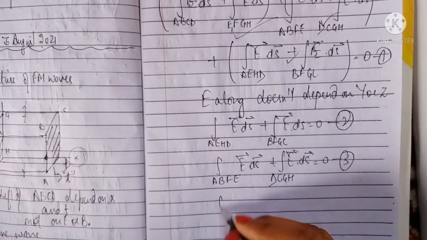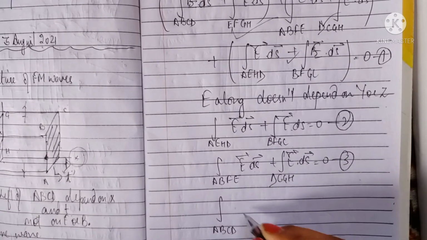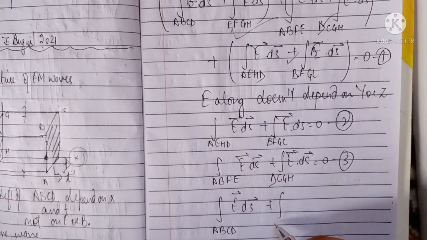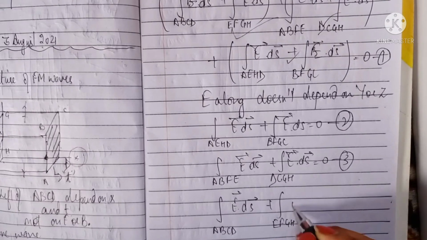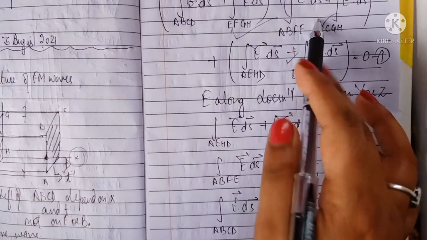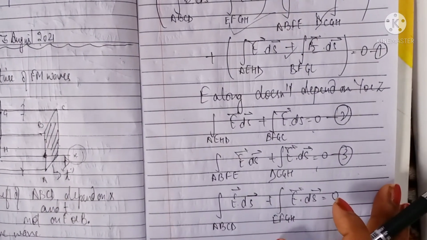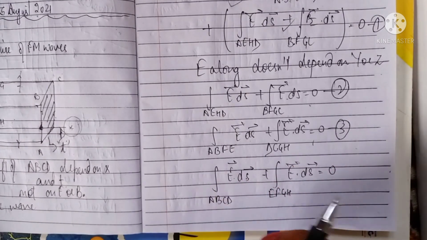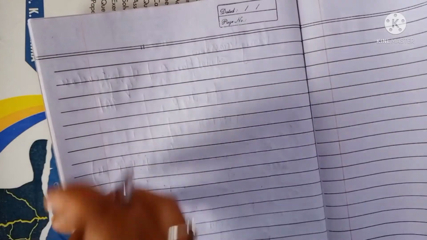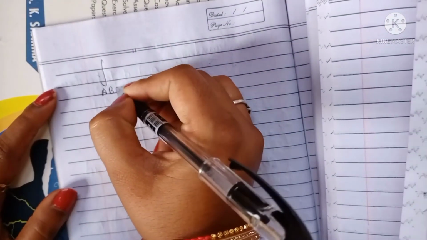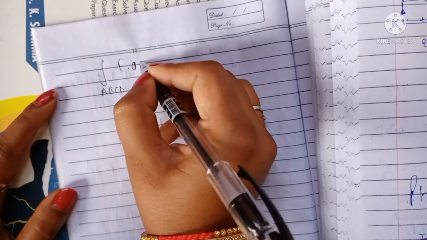So here you will remain with ABCD E·ds plus EFGH E·ds. These faces will be there because the others are put at the value of 0, so they are cancelled. Now we are going to solve one of these, and then put the value here. So let's see how. Here, the first face we can take is ABCD, that is E·ds.